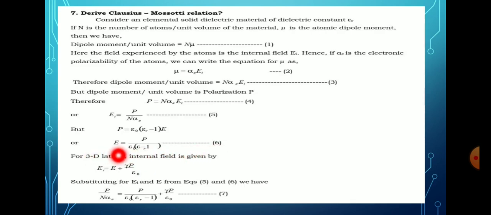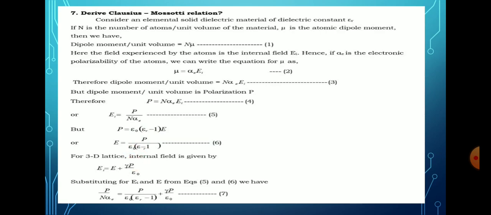For the three-dimensional case, the internal field is given by an equation we discussed in the internal field topic. In that we discussed two equations, one is one-dimensional and another one is three-dimensional. This equation is the three-dimensional one: Ei is equal to E plus the proportionality constant gamma, times P divided by epsilon naught. Then in this equation we have to substitute the values of Ei and E. Here Ei is P divided by n alpha e.